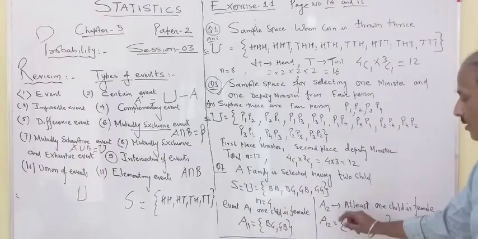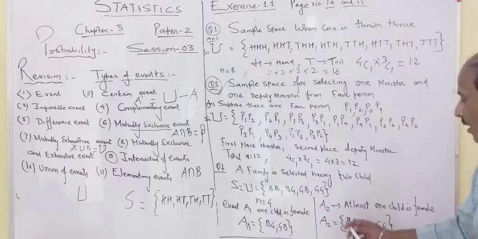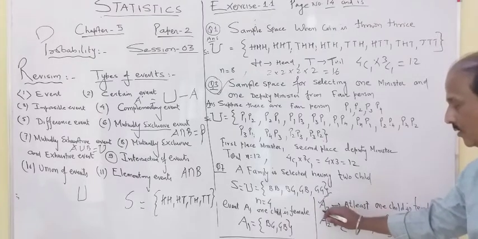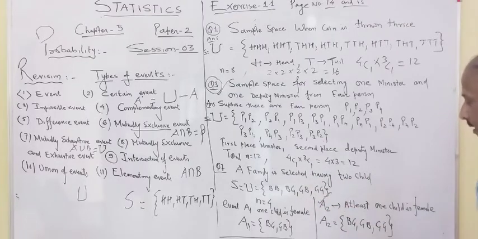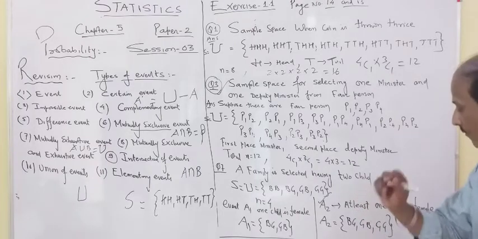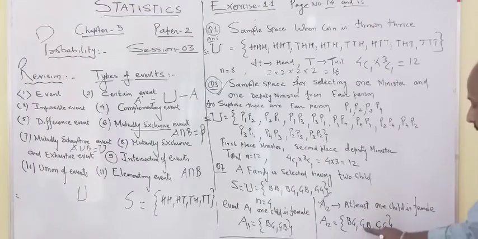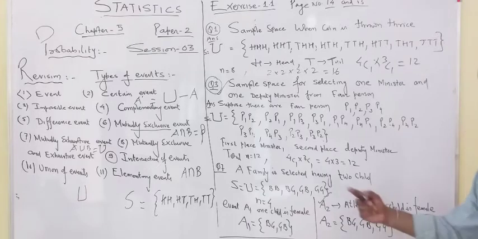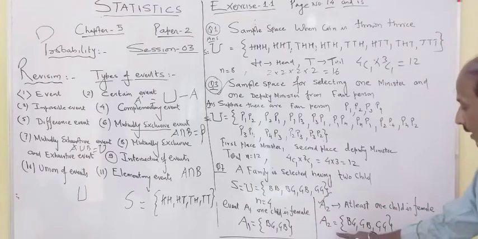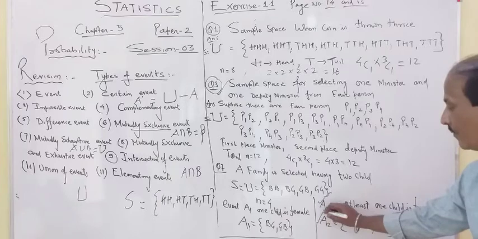The second part of the question is more important, and it is denoted by the letter A2, that event. They say at least one child is female. At least means minimum one child is female. So BG, one child is female, GB, one child is female, GG means at least one, so 2 children can also be female. In that way we get the answer of A2.